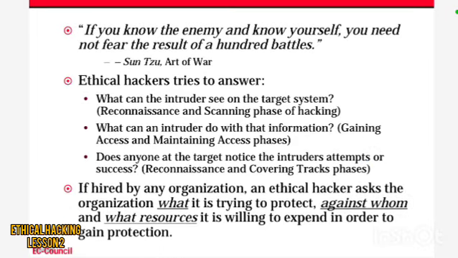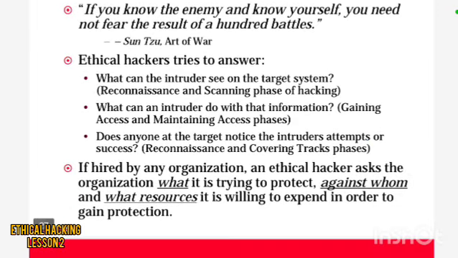Next, what does the ethical hacker try to answer? What can the intruder see on the target system? That is the reconnaissance and scanning phase of hacking. Who is the intruder? The intruder can see the target system, and then what can the intruder do with the information? That is the gaining access and maintaining access phase.